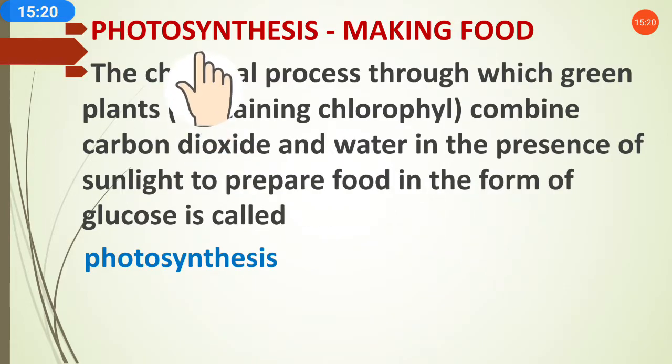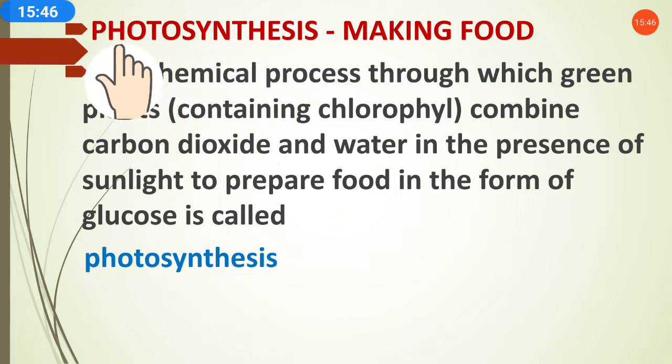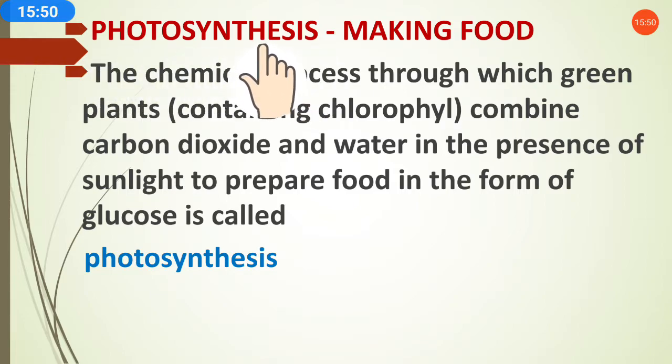So now the next process: photosynthesis, making food in plants. We are discussing here the plants. Plants are autotrophs. So how do they prepare food? An autotroph is an organism which can prepare its own food, like green plants. The process of making food in plants is called photosynthesis. So we will discuss the photosynthesis process in detail.